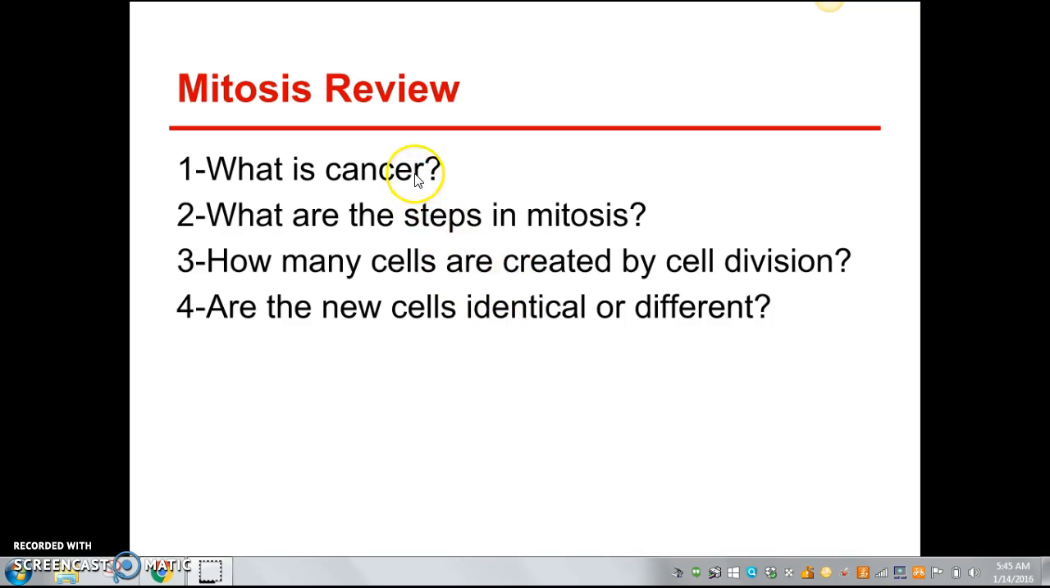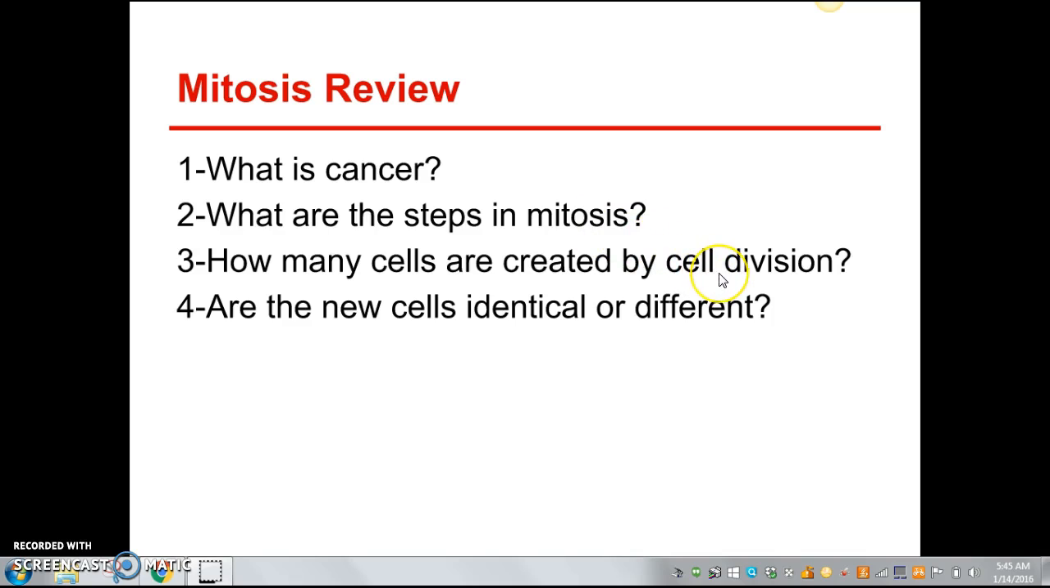Okay, what is cancer? The uncontrolled growth of cells. The cells don't turn off. Steps in mitosis: interphase, prophase, metaphase, anaphase, telophase, cytokinesis. And interphase and cytokinesis are not technically a part of mitosis, but we're going to stick them in there.